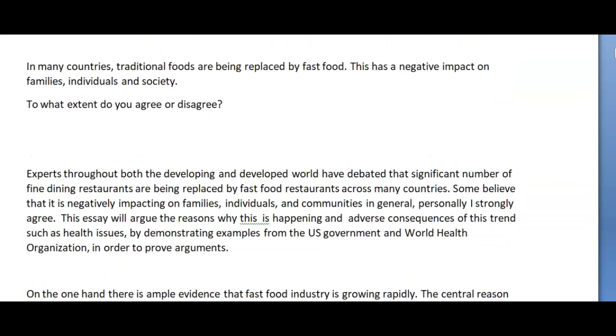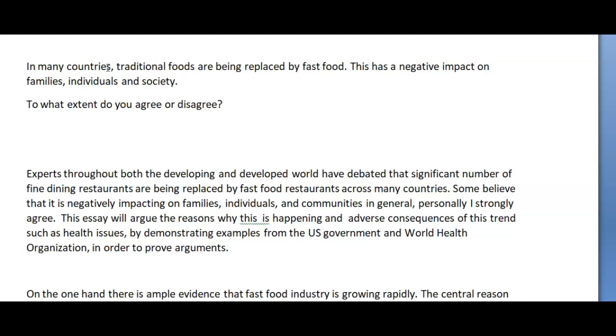Let's look at this again. First of all, let's look at the topic, okay? They're giving you 2 sentences here that are a given. So they're assuming the first one is a given, that we don't eat so much traditional food anymore. We're eating a lot of fast food instead. Now, what you are asked to talk about is if you think this is negatively impacting families, individuals, and society. Is it or is it not? Is it negatively impacting one of them, 2 of them, 3 of them?